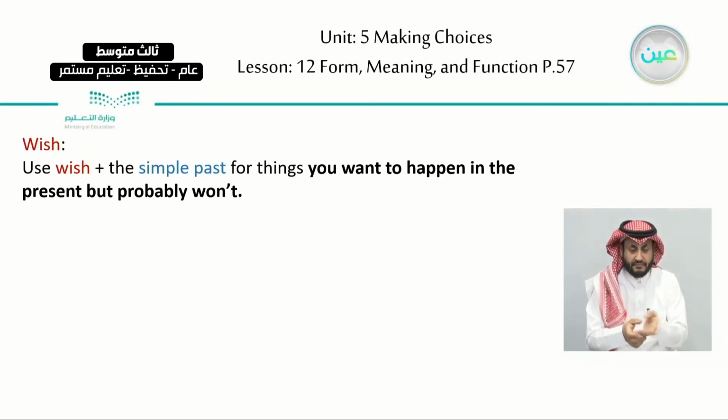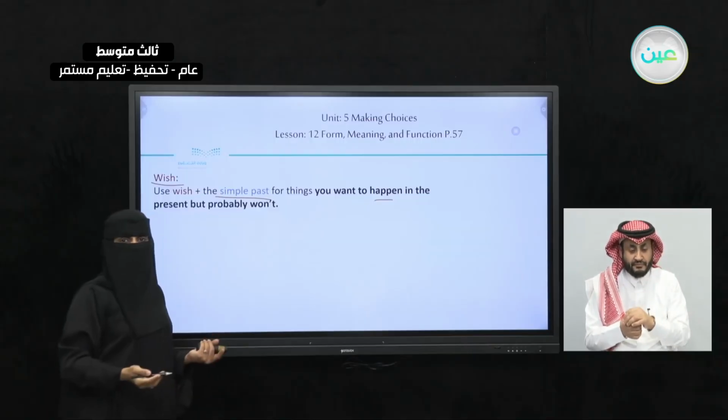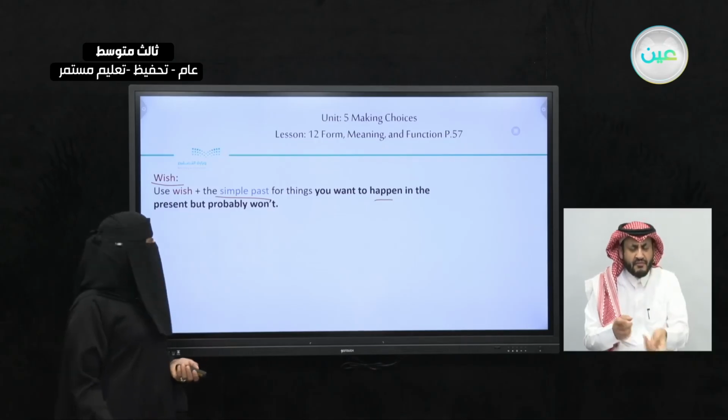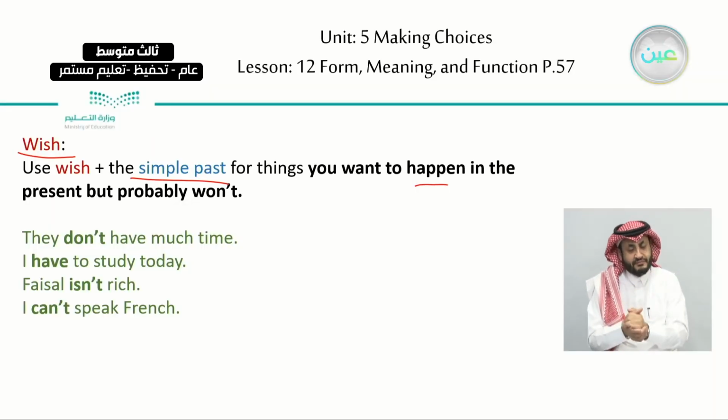If you look at your book, page 57, we have the verb wish. We use wish with the simple past for things you want to happen in the present, but probably won't. You can't change it, right? So this is how we use it. We have these examples. They don't have much time.